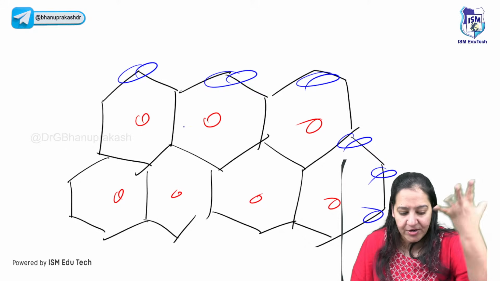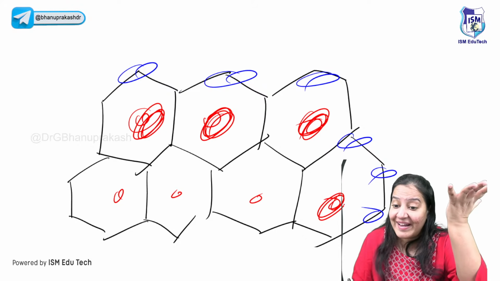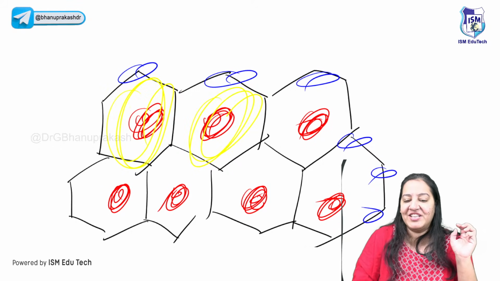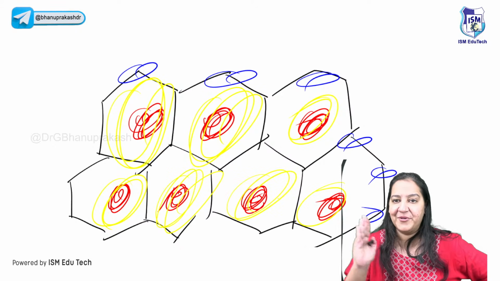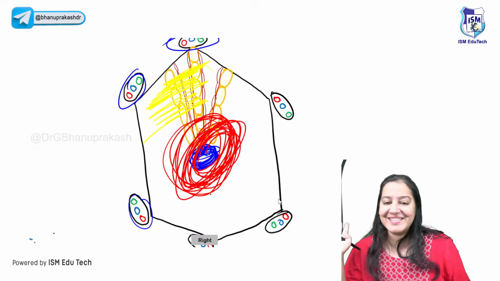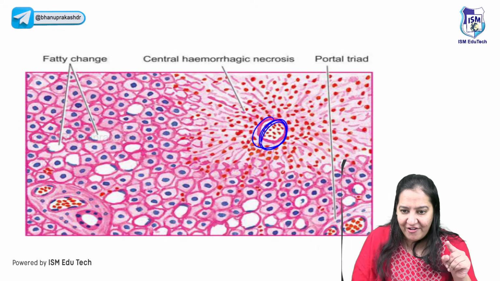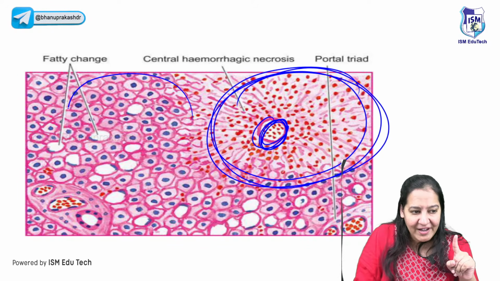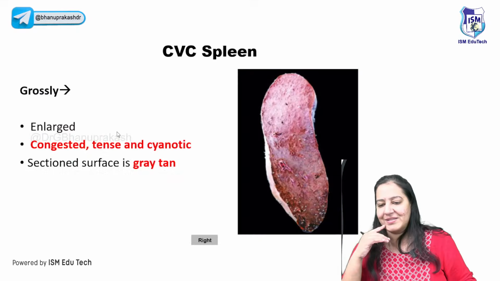So what is happening? The central vein is rupturing, so the center of all is red. Because of the rupture, the blood comes out, so it leads to hemorrhagic necrosis. The periphery, due to the fatty change, is yellow. Now, is it looking like nutmeg? Is it looking like Jaifal? Alternate red, yellow, red, yellow. That's why it is known as nutmeg liver. The diagram is like this. You can appreciate this is the central vein. It is rupturing, so you can see the blood coming out, the hemorrhagic red color. And the peripheral hepatocytes show this yellow fatty change. So alternate red, yellow is like this.